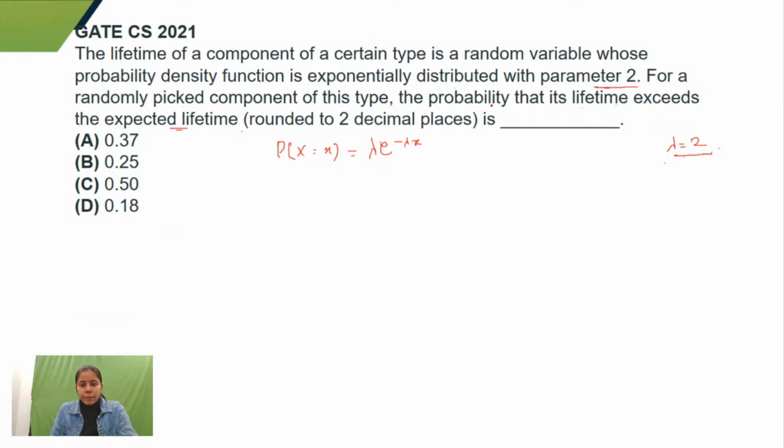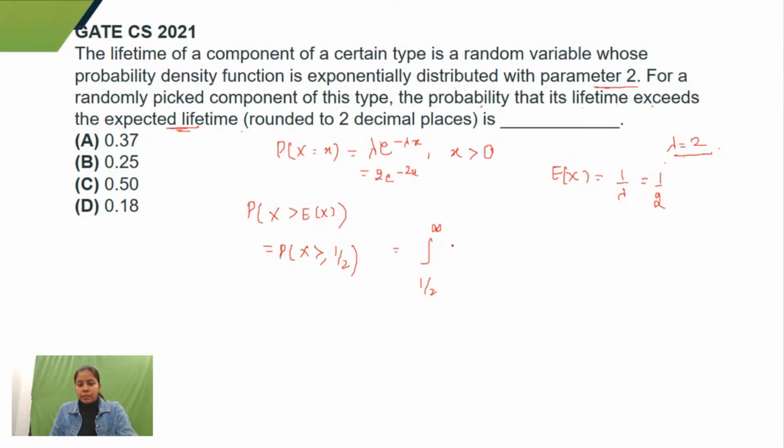Now they are asking me the probability that its lifetime exceeds the expected lifetime. And if you remember, the expectation of exponential distribution is 1 by lambda, that is 1 by 2. So we have to find the probability x is greater than expectation of x. That means I have to find the probability x is greater than or equal to 1 by 2, given x is greater than 0. So I can integrate from 1 by 2 to infinity lambda e to the power minus lambda x. That means 2 e to the power minus 2x dx.